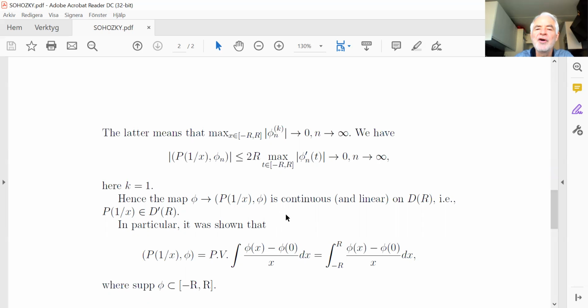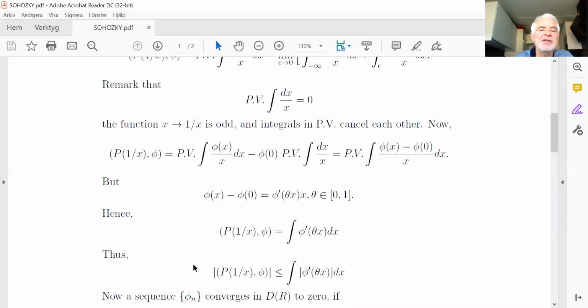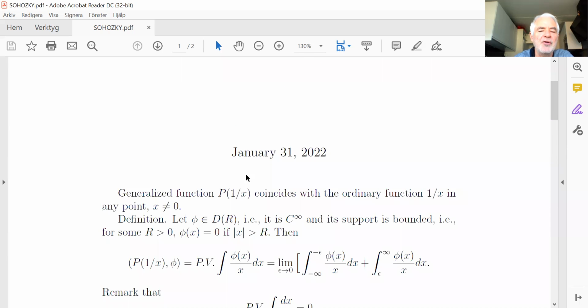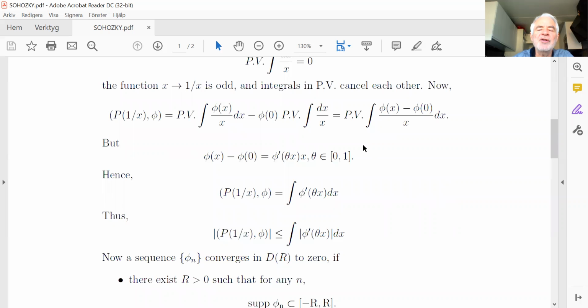What we also proved, and what we shall use later in the lecture on Sokhotski formulas, is such a representation. We first defined this as the principal value, which was this limit. Then we rewrote it as the principal value of this, but then we saw that in fact this is a usual integral because there is no more singularity.